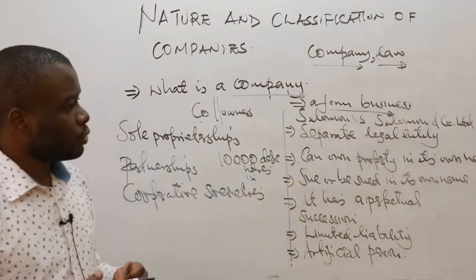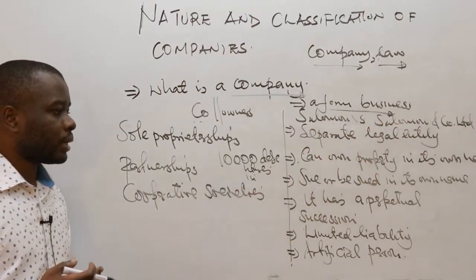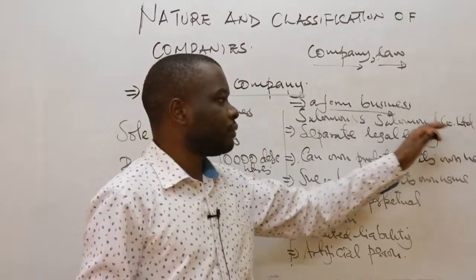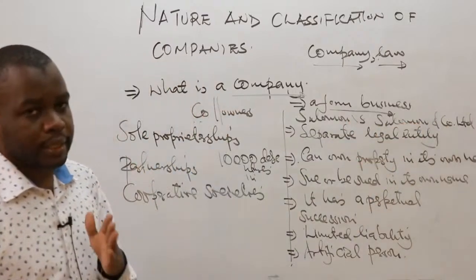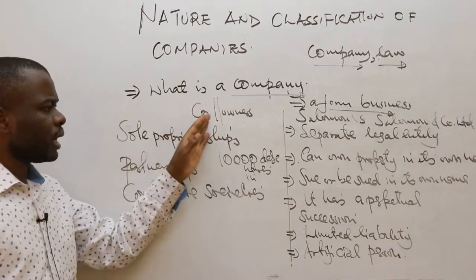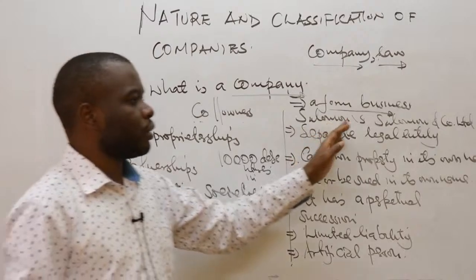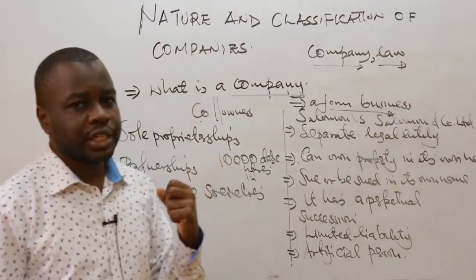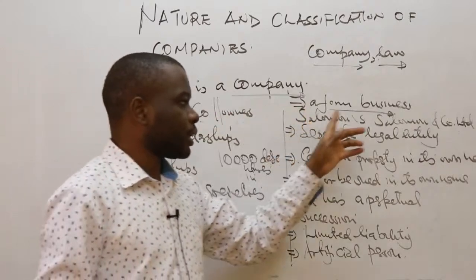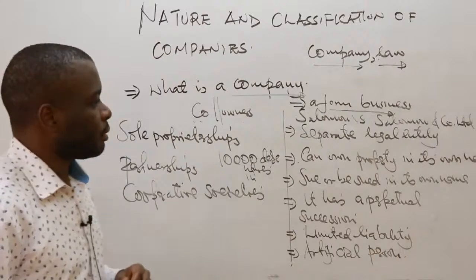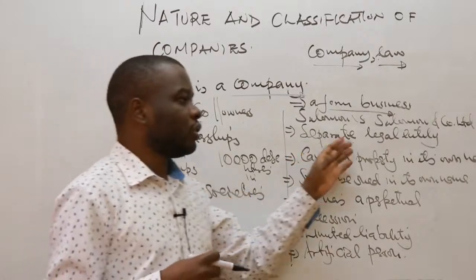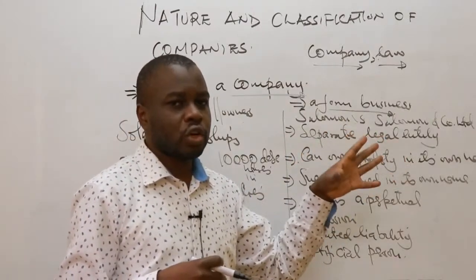So this went to a court of law, and the judge ruled and stated that Salomon and Company Limited are two different persons. So they are not one and the same person. This means that a company and the owners, even though Salomon was one of the owners of the company as a result of being one of the shareholders or majority shareholders, it doesn't mean that Salomon and Company Limited are one and the same person. So this led to the conclusion that a company is a separate legal entity. So a company is a separate legal entity.